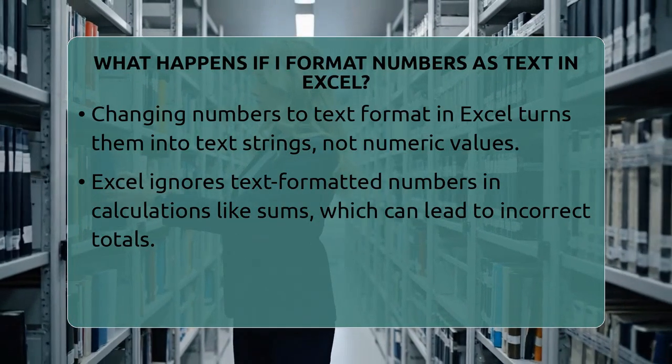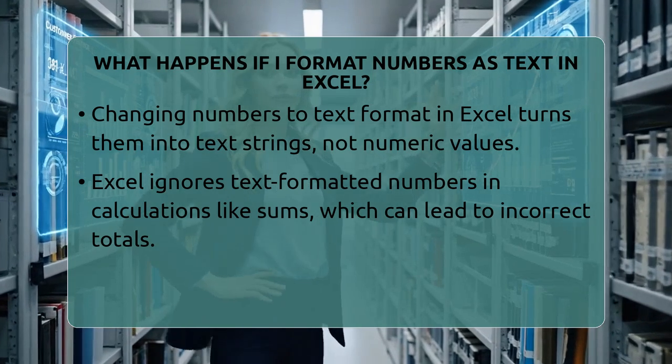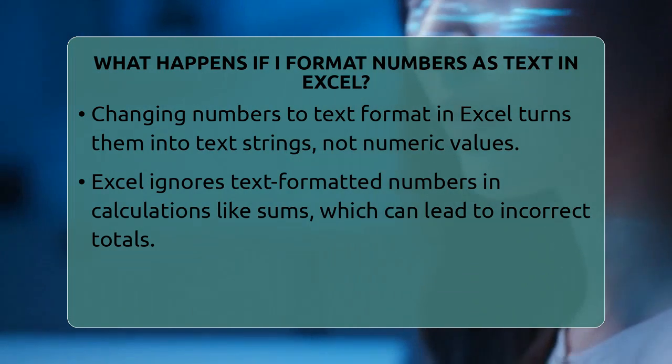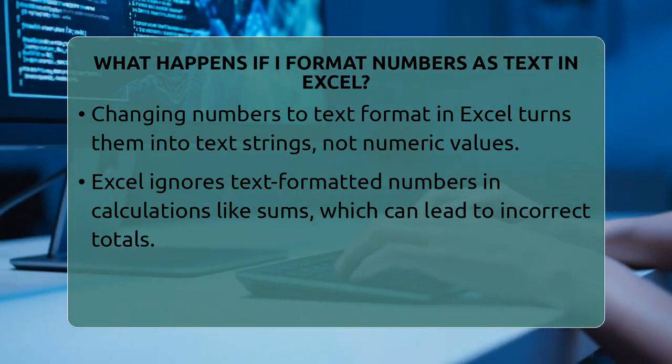What happens if I format numbers as text in Excel? Imagine you have a list of phone numbers or zip codes in Excel, and you want to keep the leading zeros. You might think formatting as text is the way to go, but what really happens when you do that?